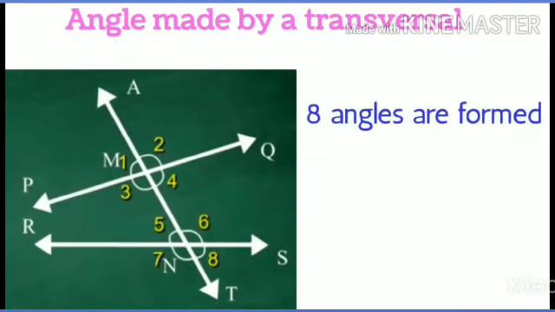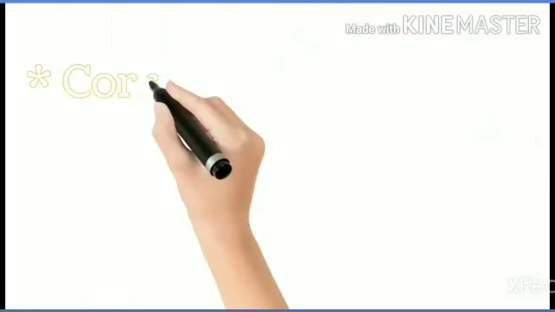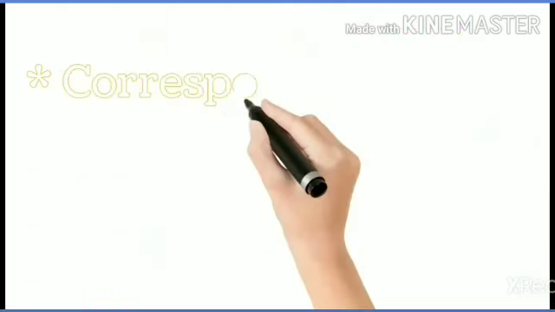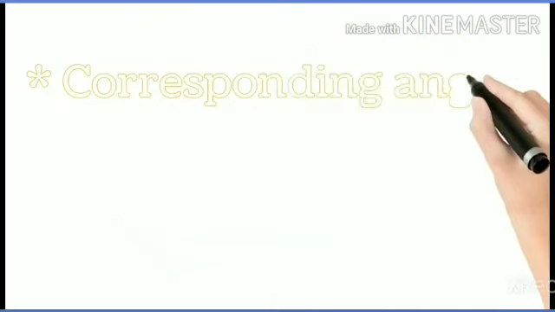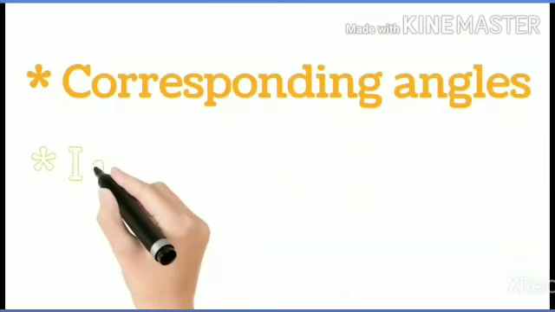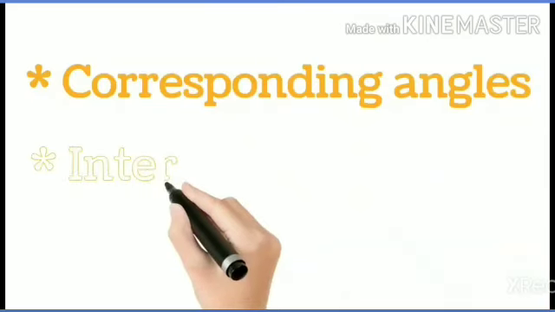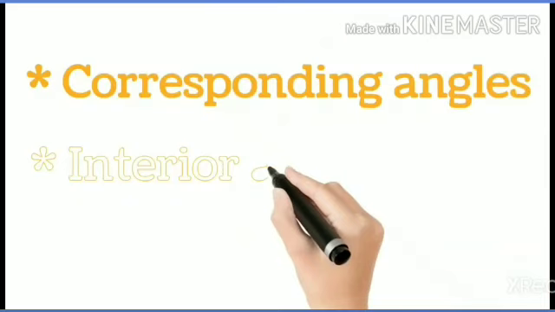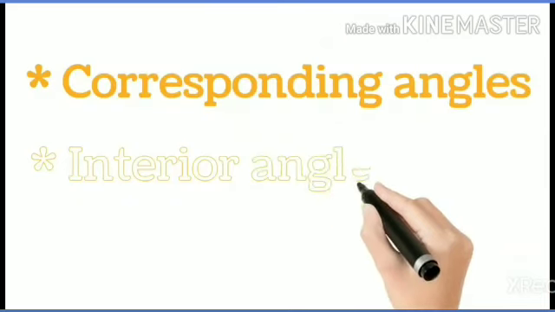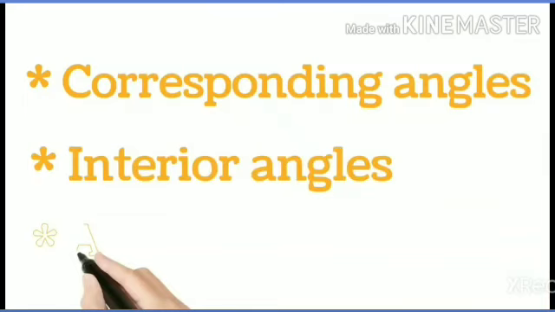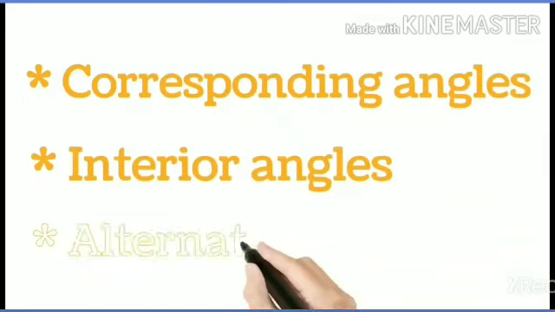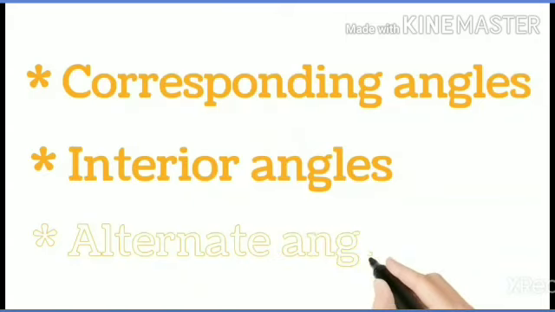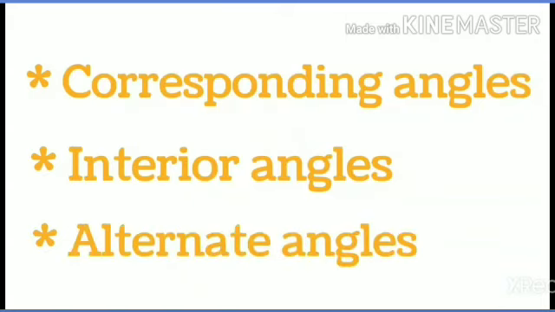Now, these angles are grouped in different pairs of angles. Let's study the pairs. First pair is corresponding angles, संगत कोनांची जोडी. Next is interior angles, अंतरकोन. And third one is alternate angles, alternate angles म्हणजेच विरुद्ध कोन. Students, we have to find out the pairs of these angles.